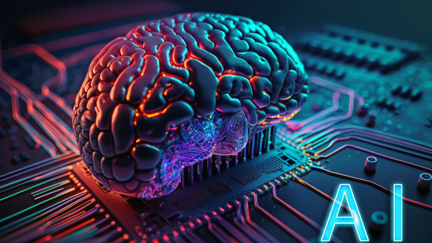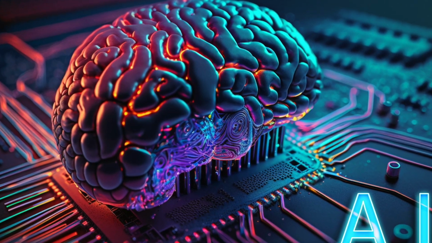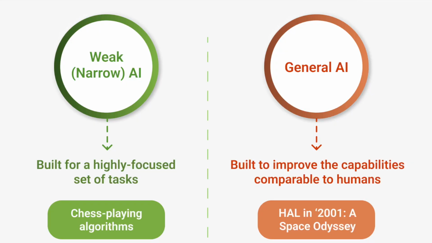Simply put, artificial intelligence or AI refers to any machine that appears intelligent. It can learn and execute tasks it was not programmed step by step by a human to do. AI can be broadly categorized into narrow AI, which is specialized for one task, and general AI, which can learn to do a multitude of tasks.